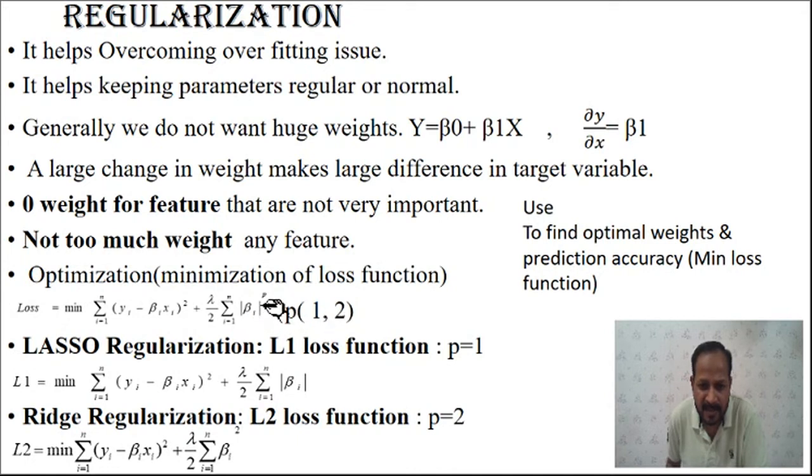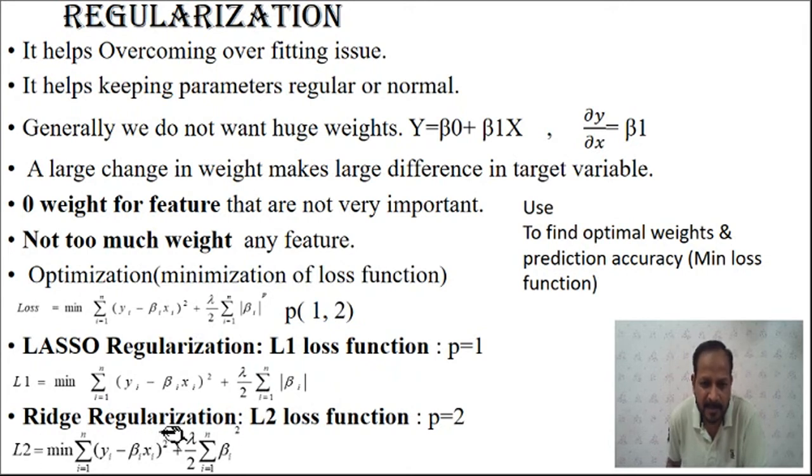If the power is 1, this is one type of regularization, called Lasso regularization, or the L1 loss function, when p equals 1. We take the mod of all the parameter values, sum them, and multiply by lambda by 2, or somewhere only lambda.